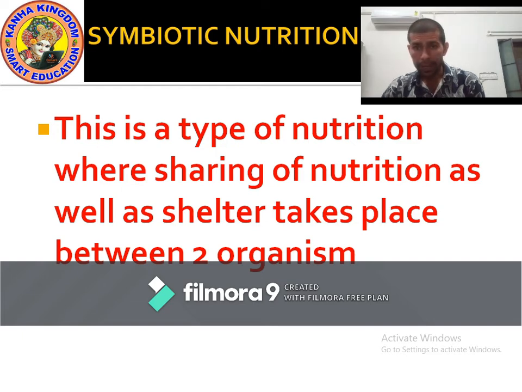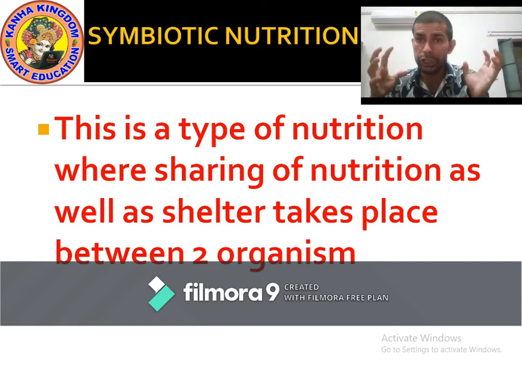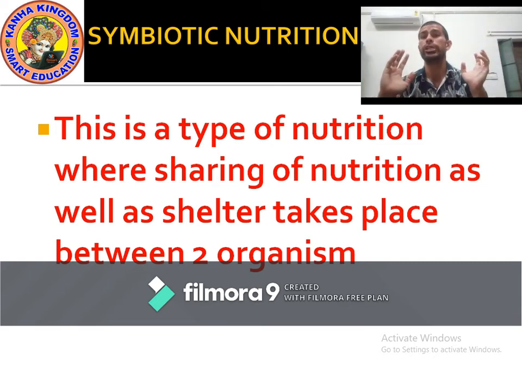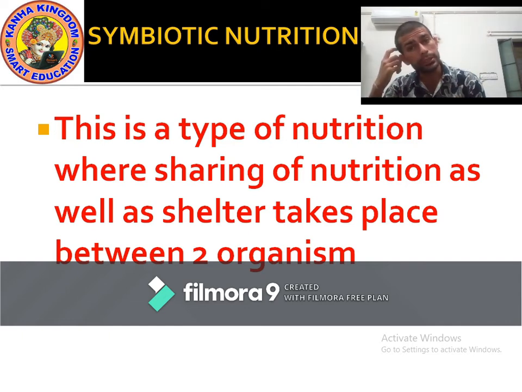Two organisms live together, they share the shelter, they share the food. This mode of nutrition is known as symbiotic nutrition.